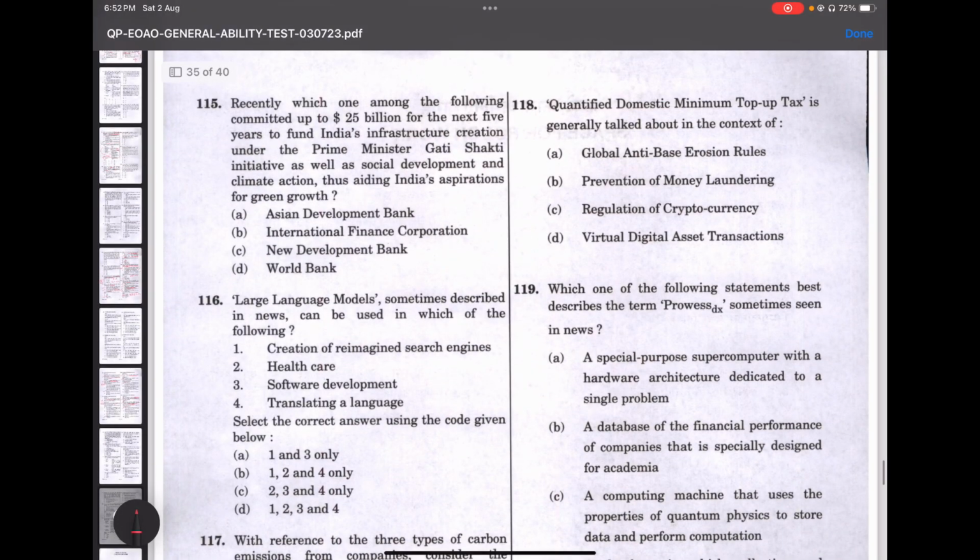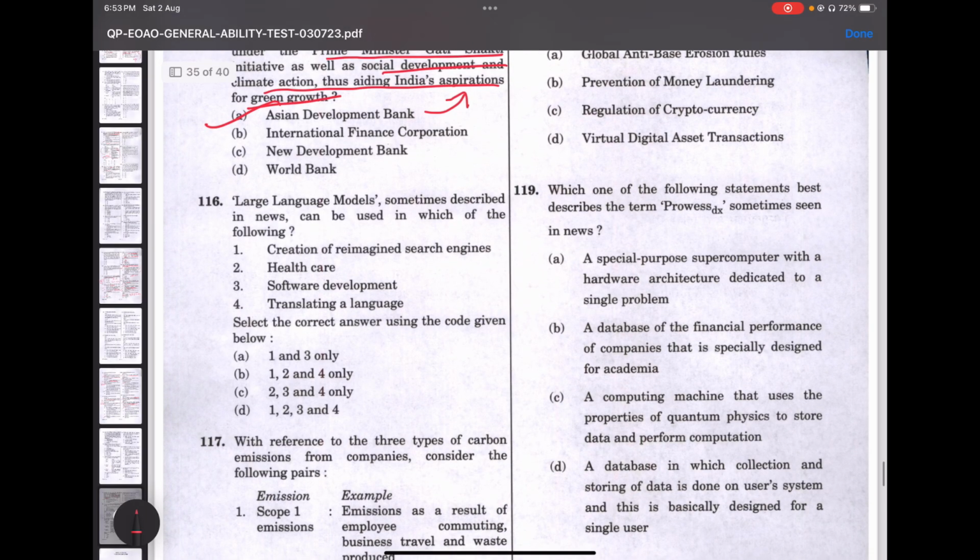Next question: recently, which one of the following committed up to $25 billion for the next 5 years to fund India's infrastructure creation under the Prime Minister Gati Shakti initiative, as well as social development, climate change, thus aiding India's aspiration for green growth? So the answer would be Asian Development Bank. This actually comes under the Prime Minister's Gati Shakti initiative, as well as social development and climate change action, aiding India's aspirations for green growth.